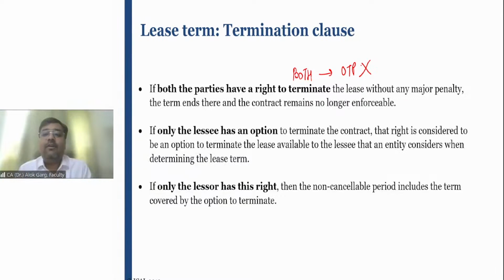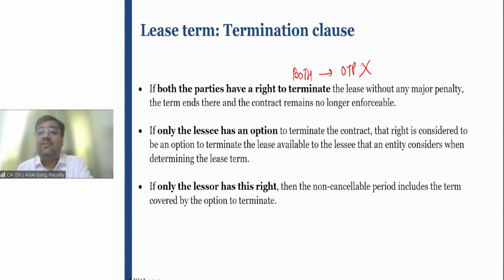Optional termination period will not be taken into consideration. For example, the entity has entered into a lease contract for a period of 6 years. The initial 4 years are the non-cancelable period, but after completion of 4 years, any party can walk away from the contract, any party can terminate the contract. In that case, the lease term is 4 years only, not 6 years, right?